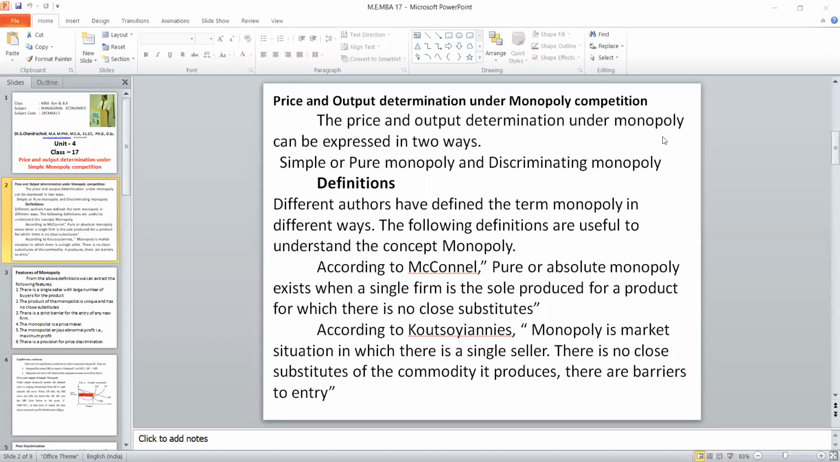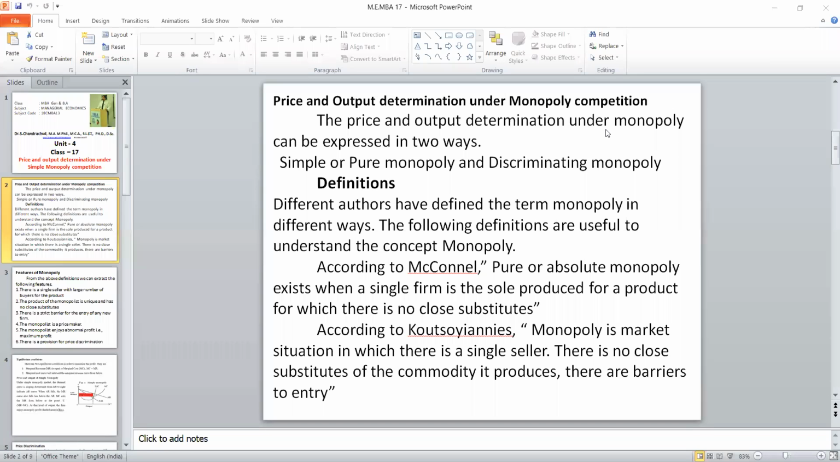Okay. The price and output determination under monopoly can be expressed in two ways. One is simple monopoly. The second one is discriminating monopoly. Simple monopoly means he is a single seller and he is not discriminating the price. He will sell the product for the same price. This particular type of market is otherwise called pure monopoly. But on the other hand, there is one more type called discriminating monopoly. That means charging different prices from different customers for the same product.